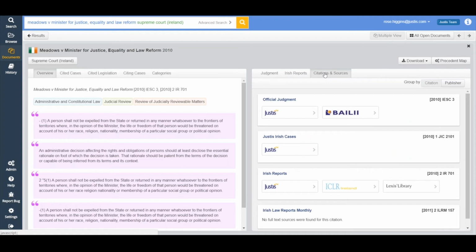So if I click on the link for Bailey, it takes me straight through, because of course Bailey is a free service and we do index Bailey on JustisOne, so that you can go straight through and read the full text on that site if that is your preference.